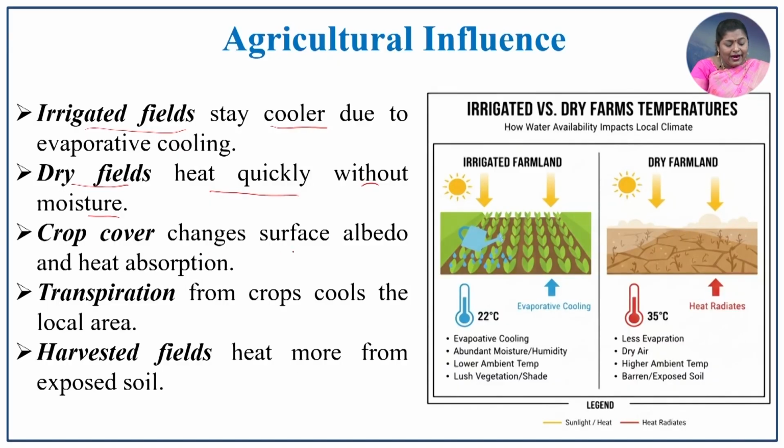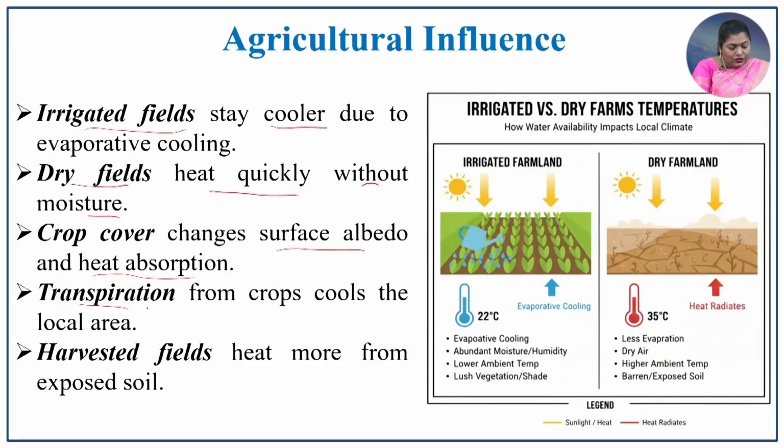The crop cover changes the surface albedo and heat absorption. We have come across the differential albedo effect for various surfaces. In the same way, the crop has its own albedo effect, and because of that albedo, it influences the local climate of that region.